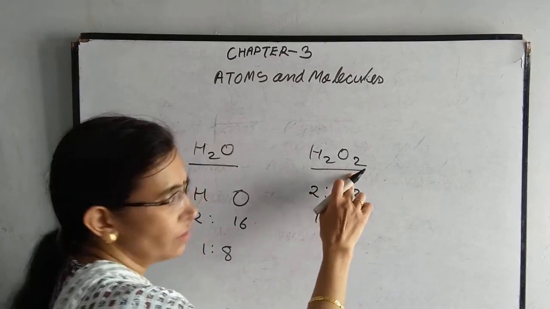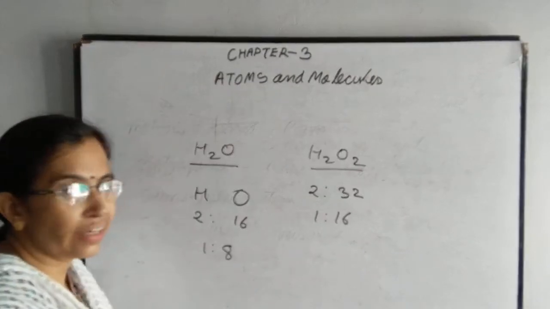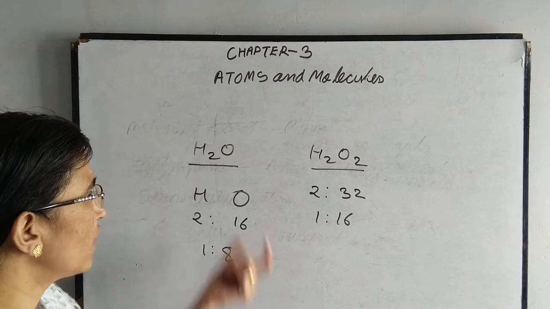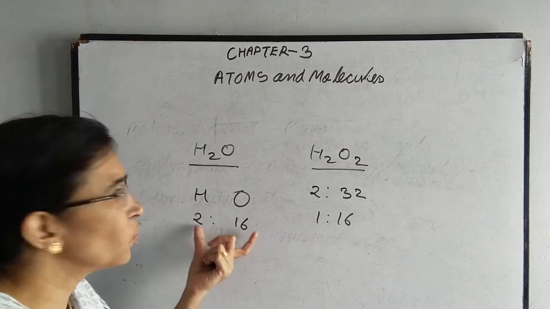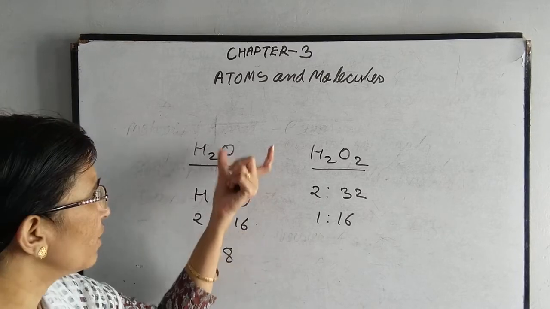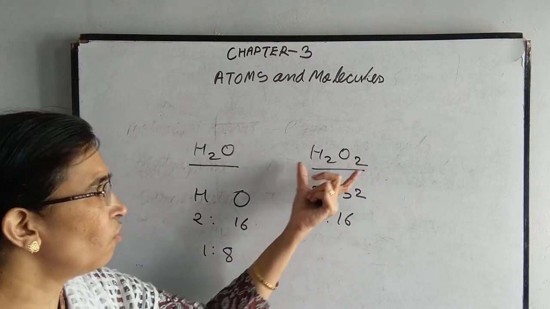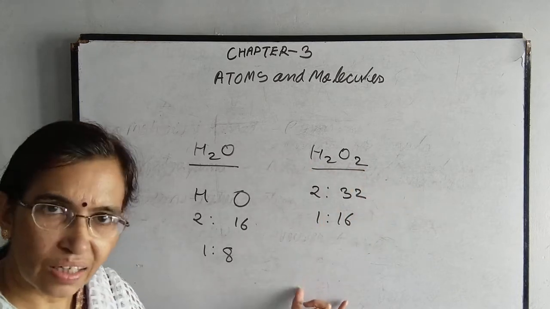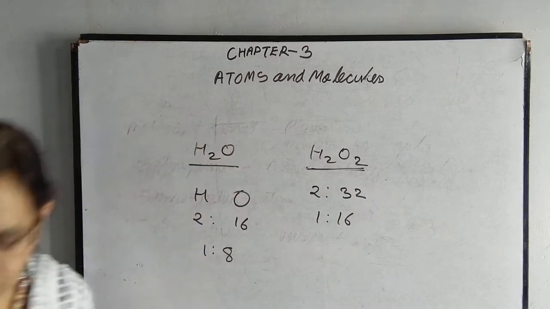Now it has different properties than water. So in a chemical substance, always the elements are combined together in a fixed proportion by mass. Then we call it the law of constant proportion or law of constant composition. Clear everything? So this is known as the law of constant composition.